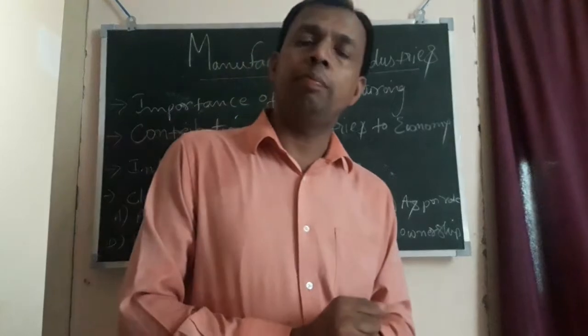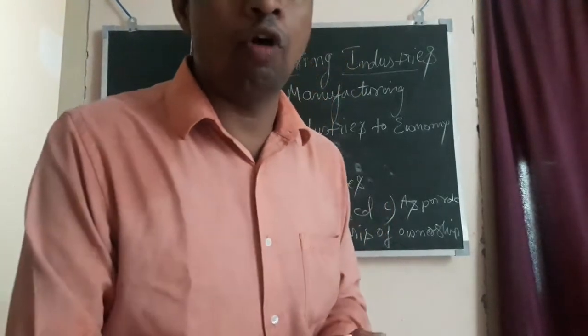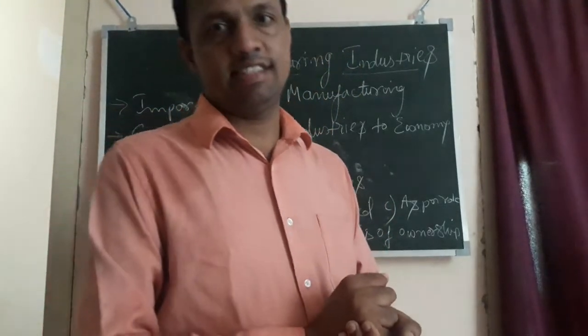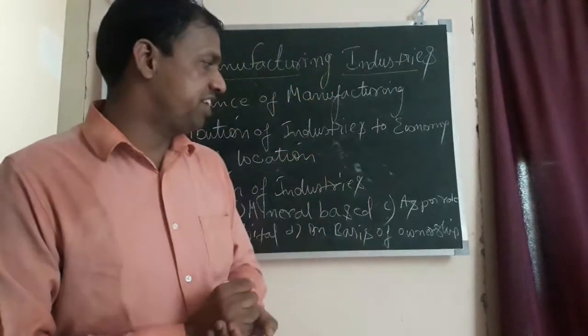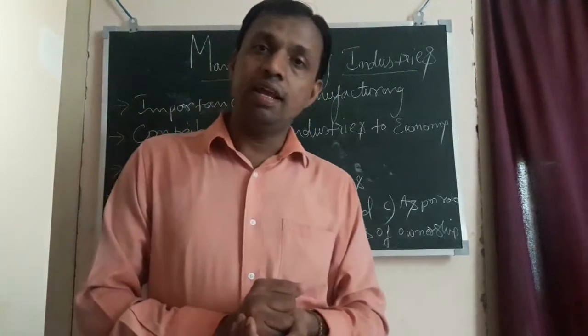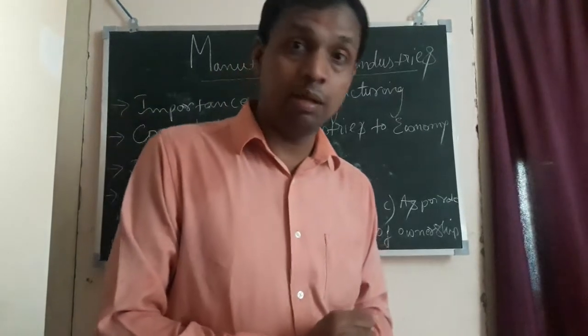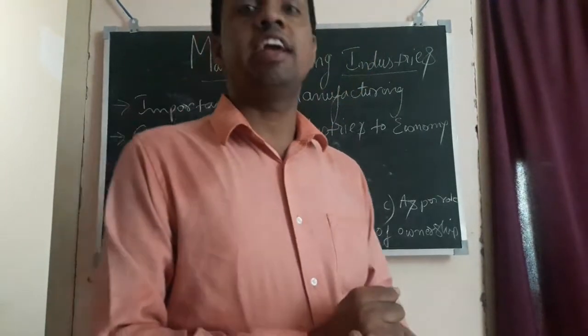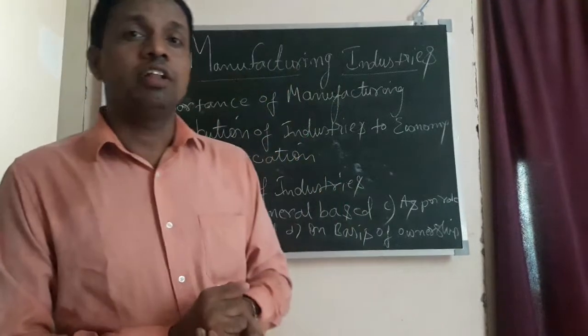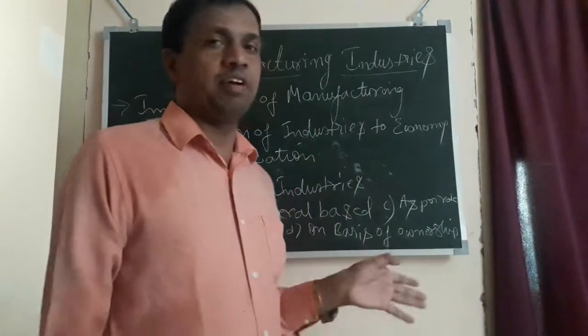The main motto of the public sector is to provide employment and welfare activities. The best examples of public sector industries are MTNL, BSNL, SAIL, Steel Authority of India Limited, and you can take Indian Railways. These all come under public sector.